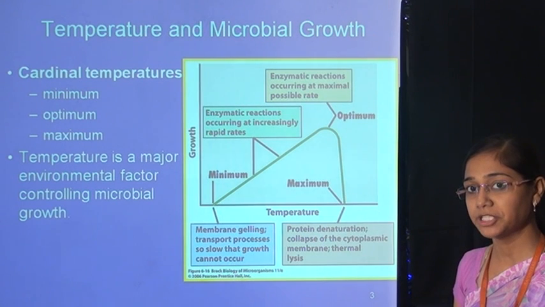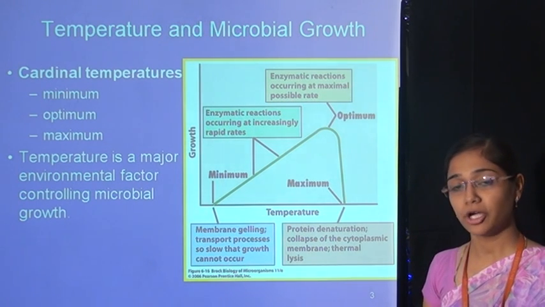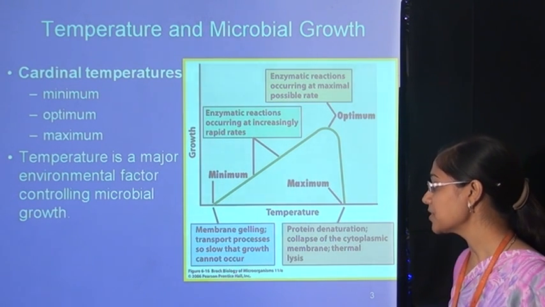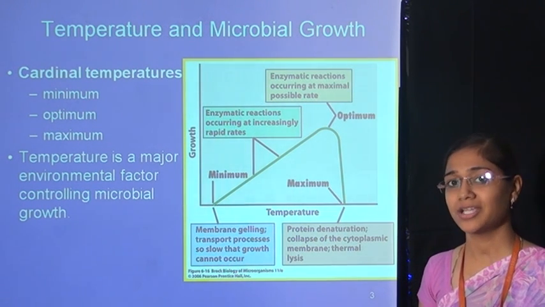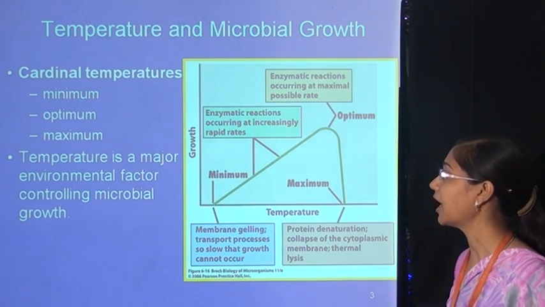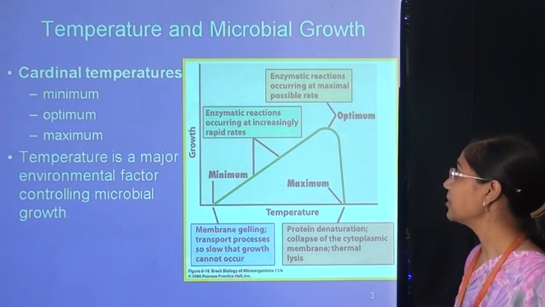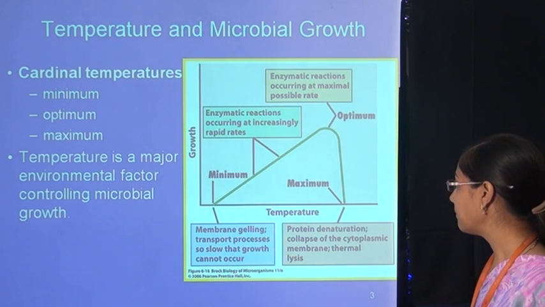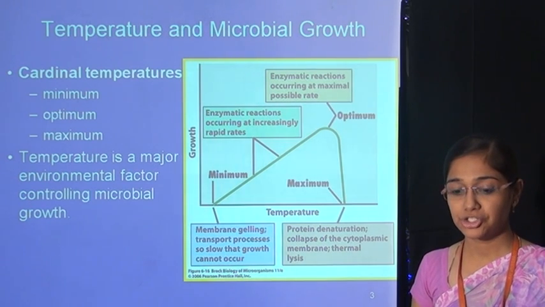There are three temperatures: minimum, optimum and maximum. At the minimum temperature, microbial growth will occur, but membrane gelling and transport processes are so slow that growth cannot occur at a high rate. When we provide a higher temperature, the enzymatic reactions occur at increasing rapid rates, that is known as optimum. At the optimum temperature, the enzymatic reaction occurs at the maximum possible rate. At the maximum temperature, the protein will be denatured.